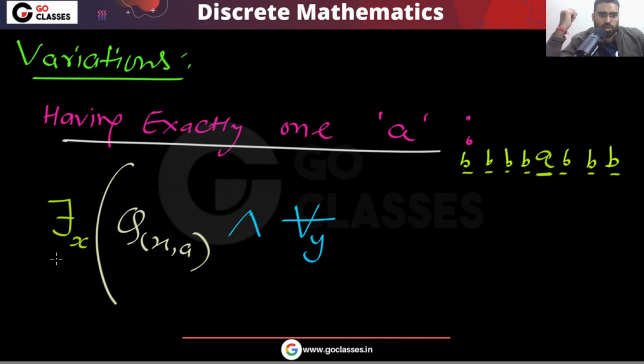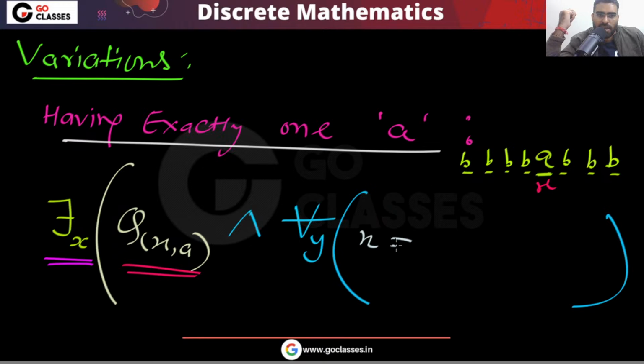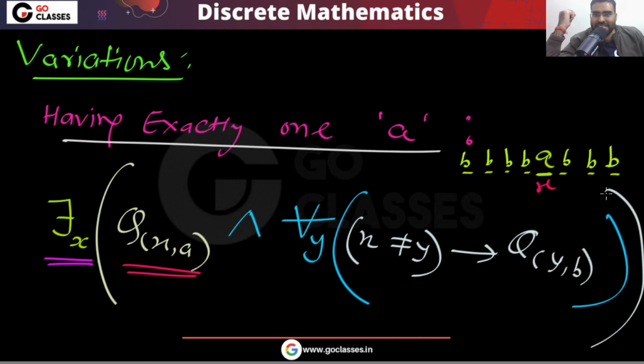There should be a position where you have A, and for all the remaining positions, if x is not equal to y, then you must have B. That's it. Isn't it beautiful?